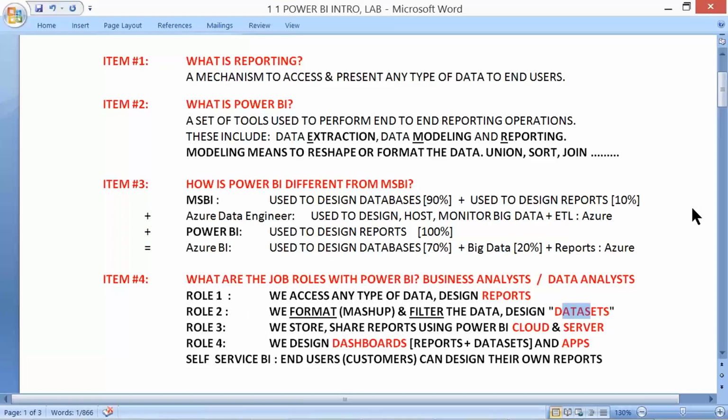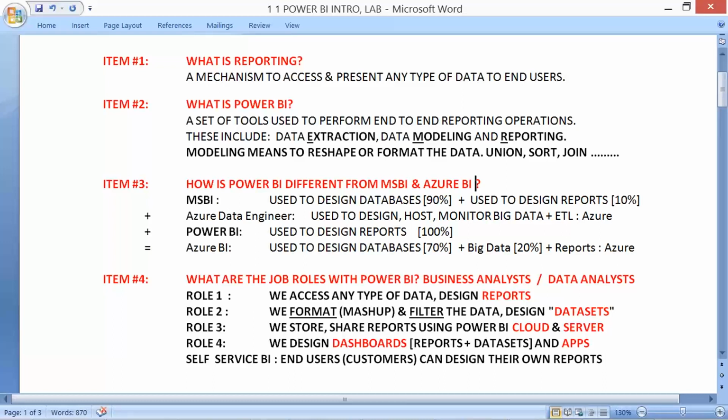With this information, we now understand what reporting is, what Power BI is, and how Power BI differs from MSBI and Azure BI. It's a common question we see during the inquiry time, hence I am putting things this way.